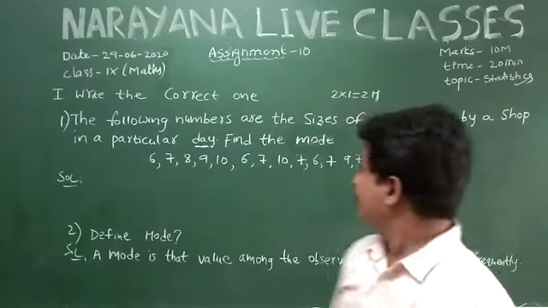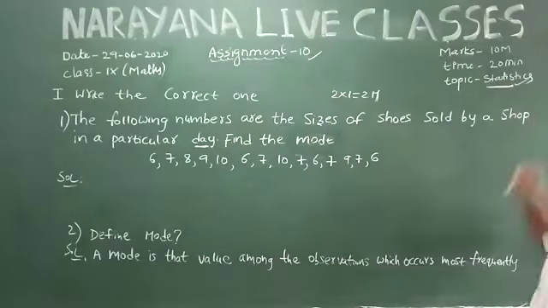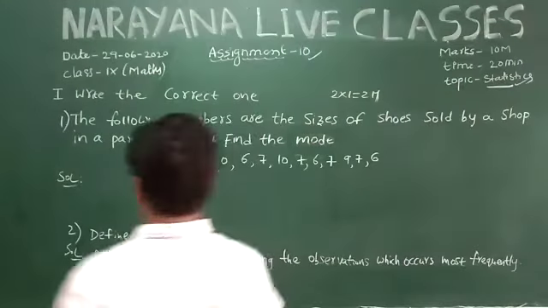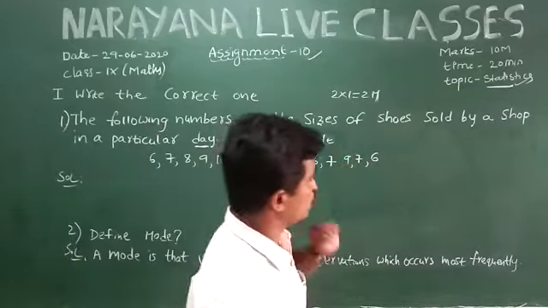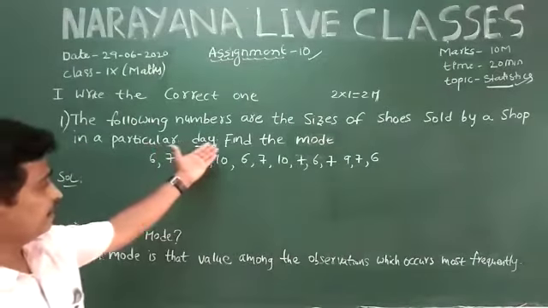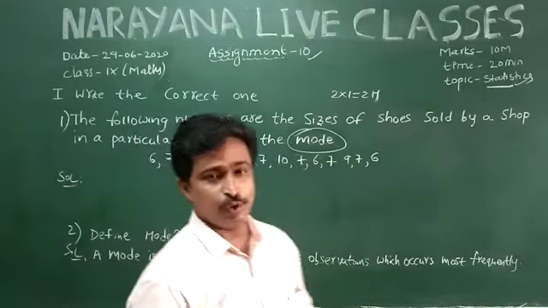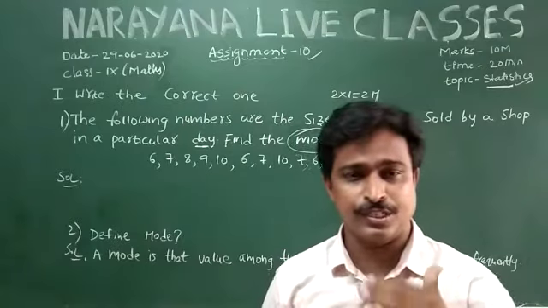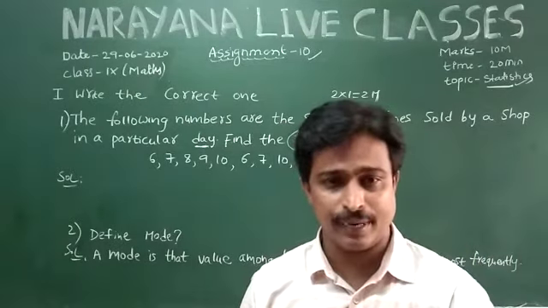Today I am going to explain assignment number 10 in the statistics chapter. Coming to question number 1, the following numbers are the size of shoes sold by a shop on a particular day. Find the mode. So we know that the mode is the highest repeating number, or the most frequently repeating number.